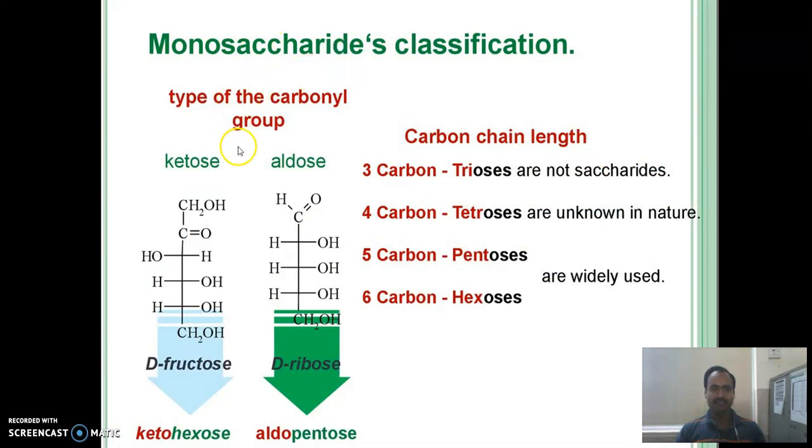Structurally, monosaccharides contain two types of carbonyl groups: ketoses and aldoses. In ketoses, a ketone group is present. In aldoses, an aldehyde group is present. In ketoses the example is fructose, and in aldoses the example is glucose. Ketoses are called ketohexose, and aldoses are called aldohexose or aldopentose. On the basis of carbon chain length, they are classified into trioses, tetroses, pentoses, hexoses.